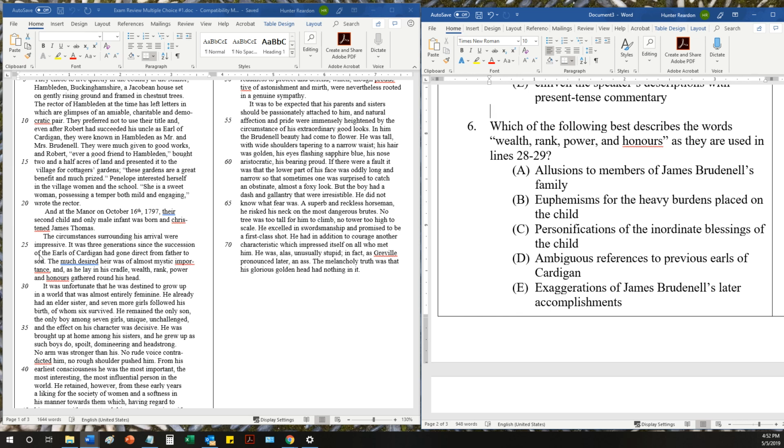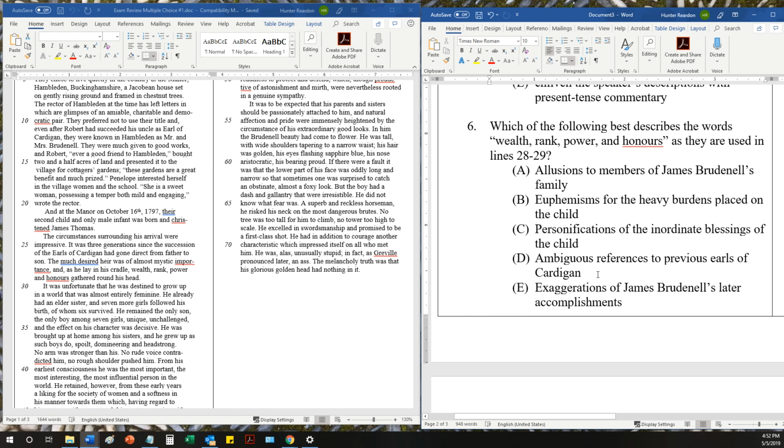So if you think literally in this context about people gathering around him, that could lead you astray, right? That could lead you to choose A, members of James Brudenell's family, or maybe even could lead you to choose D.